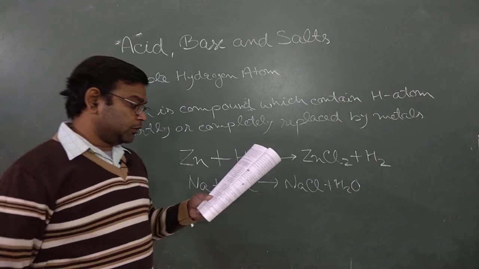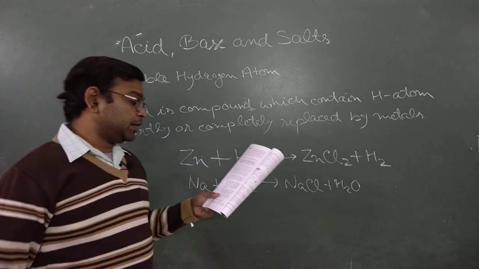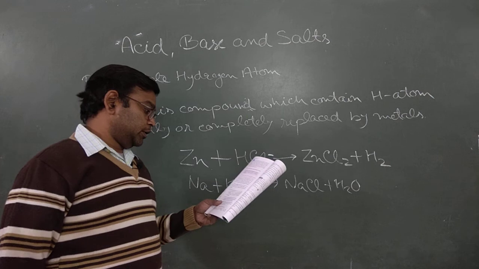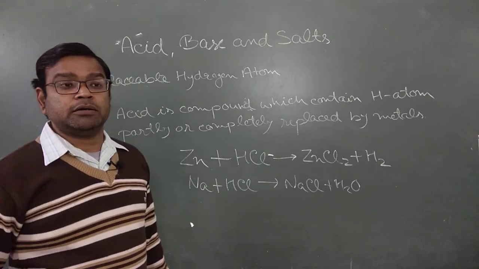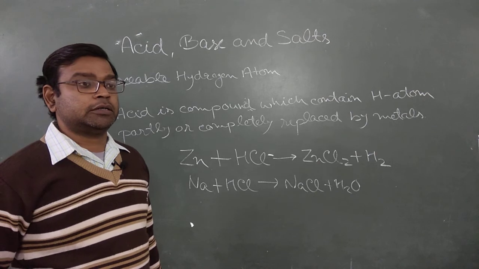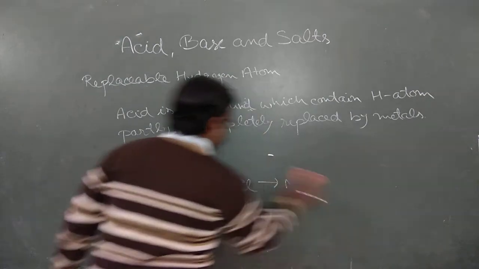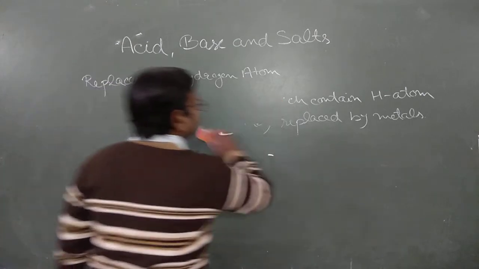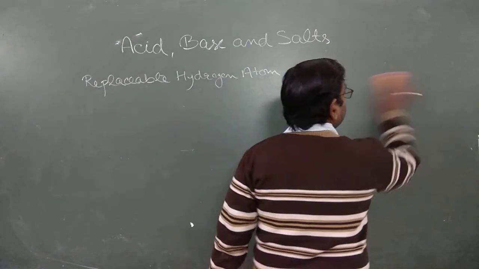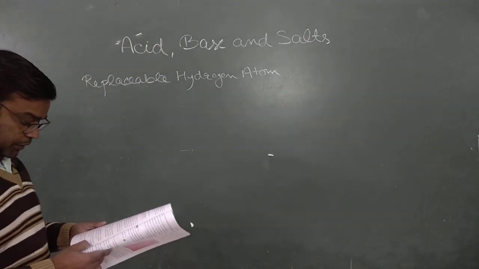Here it is given that replacement of only one hydrogen atom is known as partial replacement. What I discussed was a complete replacement. Now I am going to discuss one reaction where we have a partial replacement.